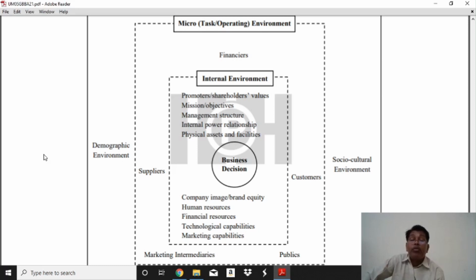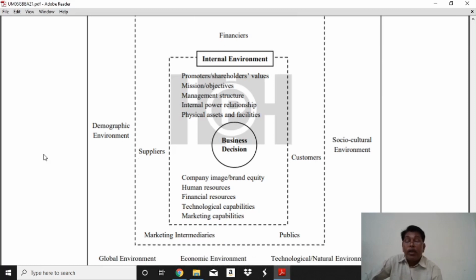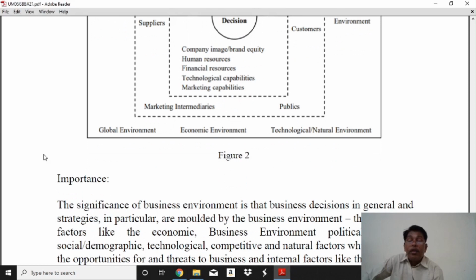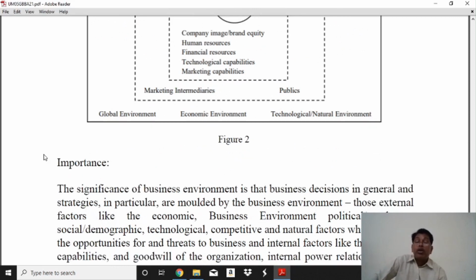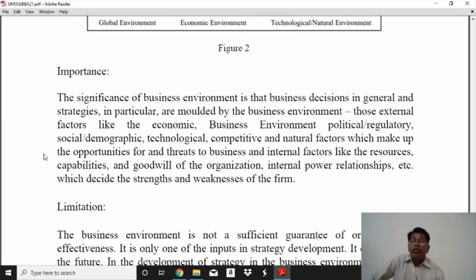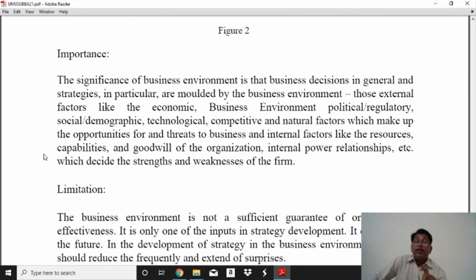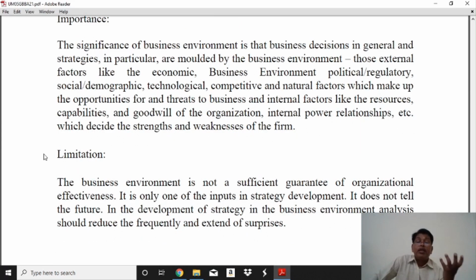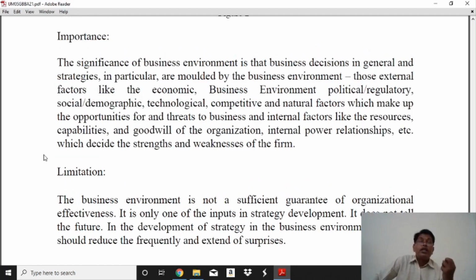The internal environment includes the promoter and shareholder values, mission and objectives, management structure, internal power relationship, physical assets and facilities, company image, brand equity, human resource, financial resource, technological capability, and marketing capability. These are the components here. Okay, so what is the importance of the business environment? In a short paragraph, the business is more advanced and more important today.